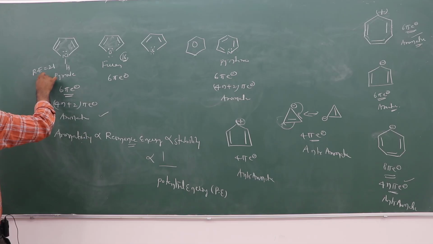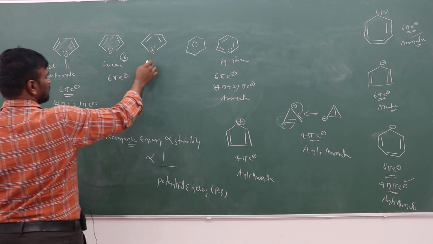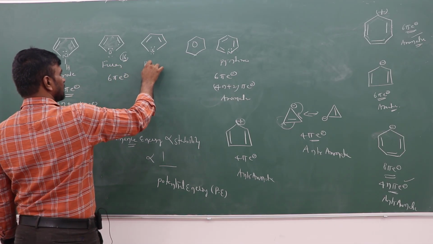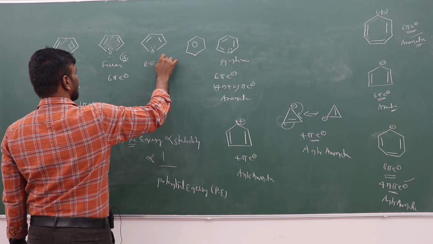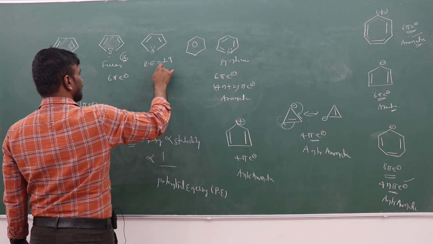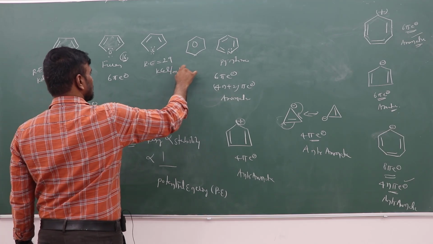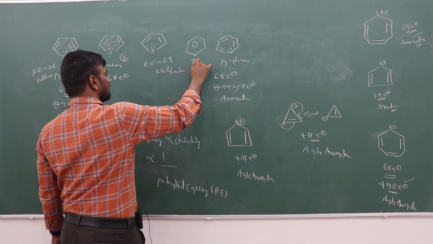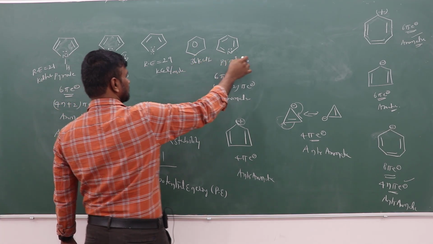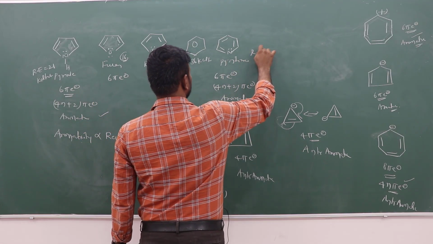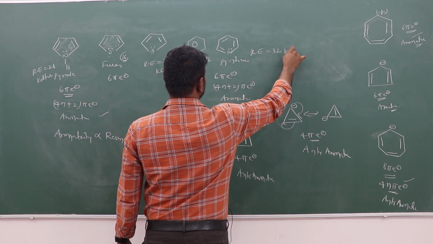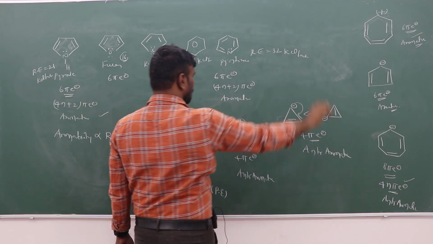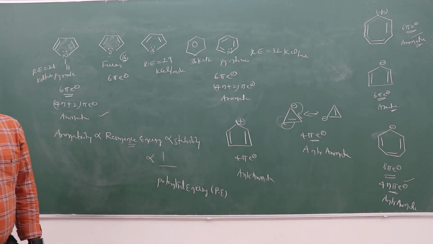Thiophene's resonance energy is 29 kilocalorie per mole. Benzene, you know, has 36 kilocalorie per mole, and pyridine's resonance energy is 32 kilocalorie per mole.